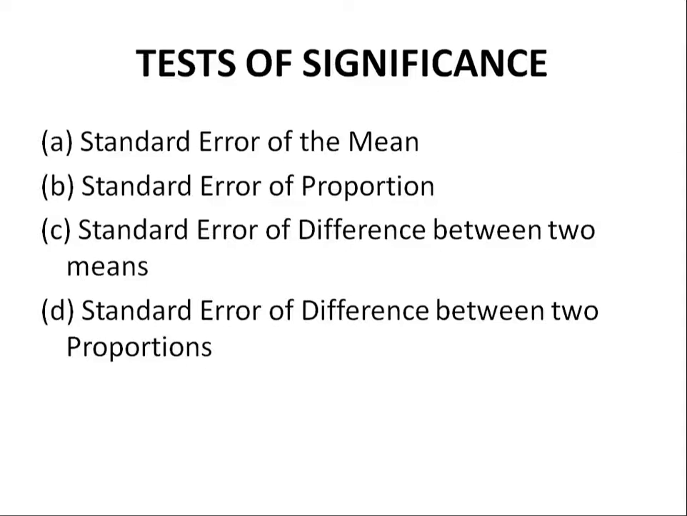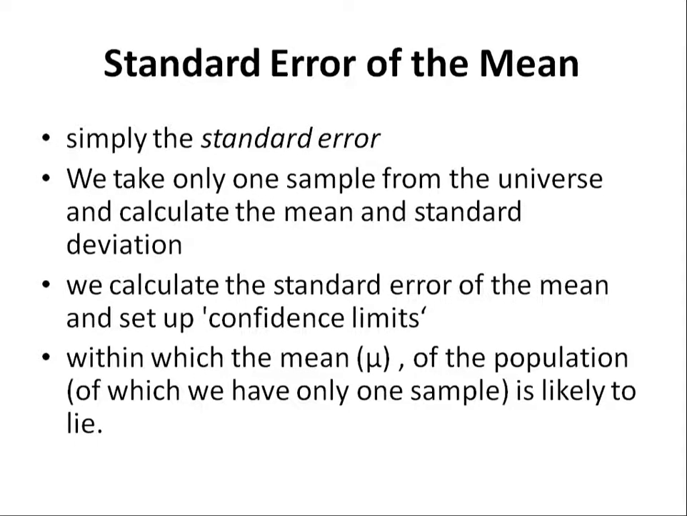Again, for quantitative data we measure standard error of mean, and for qualitative data we measure standard error of proportion. So what are these two things? Coming to each, what is standard error of mean? Standard error of mean is nothing but simply a standard error. We take only one sample from the universe and calculate mean and standard deviation. We calculate the standard error of the mean and set up confidence limits. As we discussed, confidence limits will be set up at mean plus or minus 2 standard errors, within which the mean of the population is likely to lie.